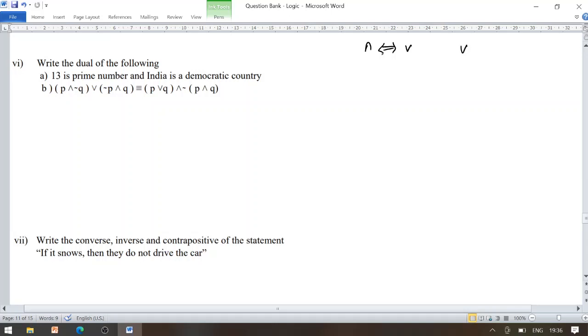So while writing its dual, we have to replace conjunction by disjunction. We can write its dual as: 13 is a prime number or India is a democratic country.